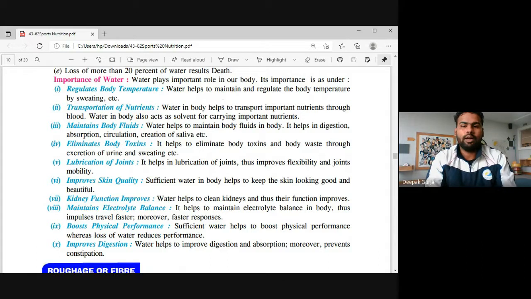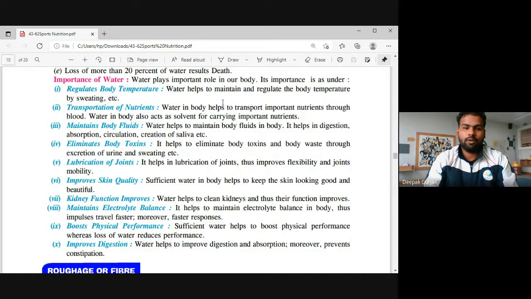So when you do that, there will be something related to lubrication of joints. If we talk about the lubrication of joints, water plays a very important role because water helps to lubricate our joints. Does it improve flexibility and joint mobility?